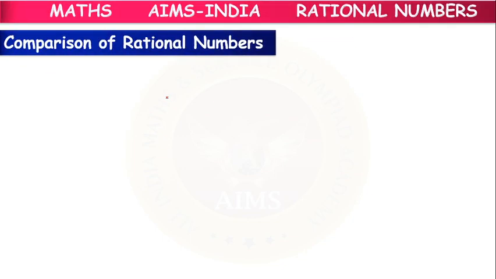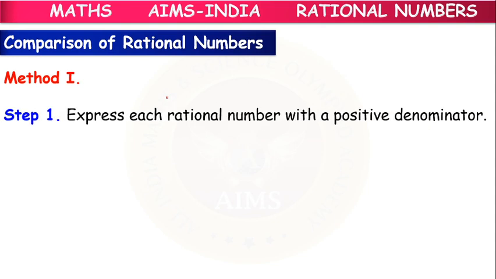So okay, children. Next, comparison of rational numbers. How to compare two rational numbers? Before doing anything, we have to express each rational number with a positive denominator.